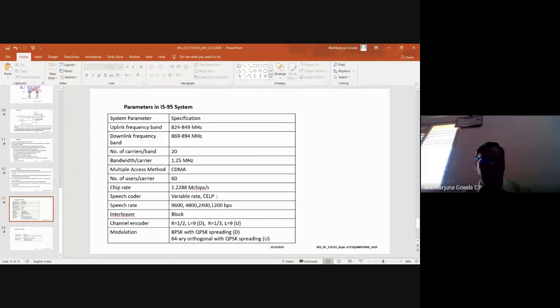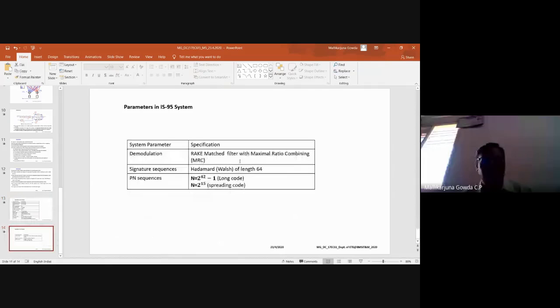Speech coder, I said variable rate CELP. So these are the different code rates which I obtained. And type of block interleaver is the block. Channel encoder, I said for the downlink, coding rate is 1/2 with a constraint length of 9. And for uplink, coding rate is 1/3 with a constraint length of 9. Right? Type of modulation. So for the downlink, it is BPSK with QPSK spreading, and for uplink, 64-ary orthogonal modulation with QPSK spreading.